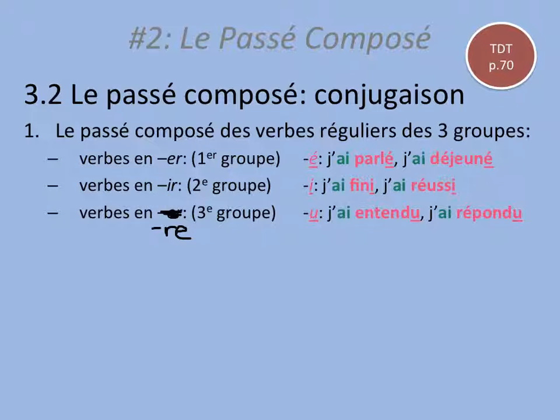IR verbs, you take off IR and add I. So j'ai fini, I finished. J'ai réussi, I succeeded. And RE verbs, you take off RE and you add U. J'ai entendu, j'ai répondu, I heard, I responded.